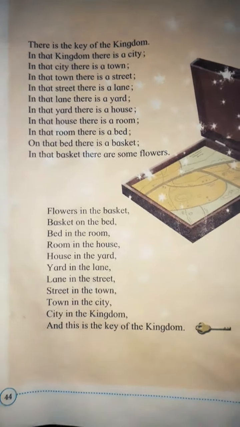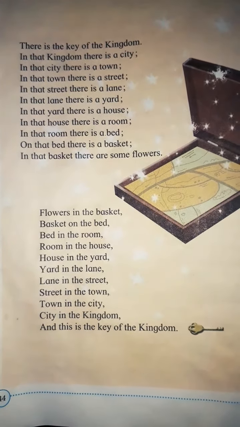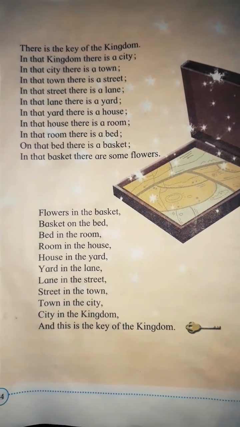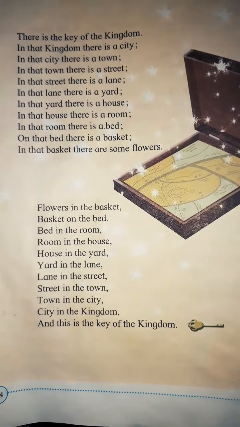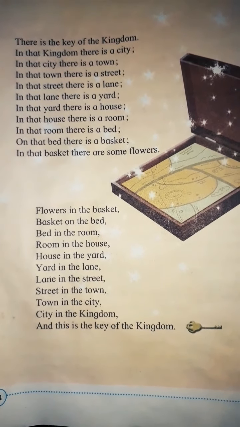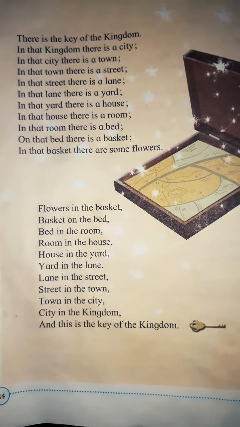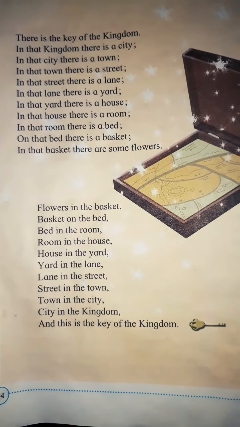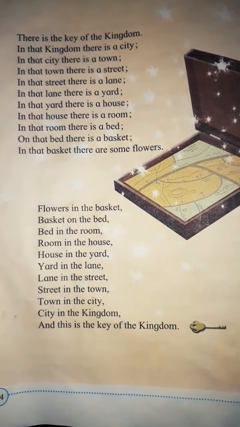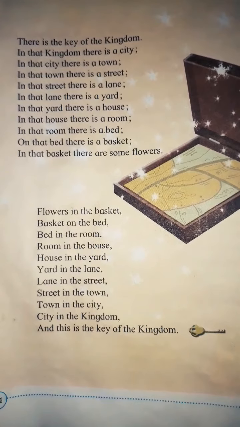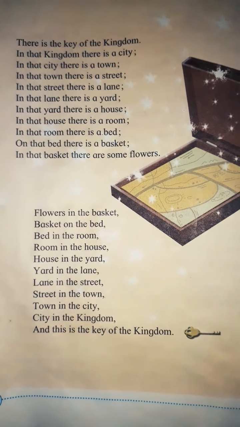Now second paragraph. Flowers in the basket. Basket on the bed. Bed in the room. Room in the house. House in the yard. Yard in the lane. Lane in the street. Street in the town. Town in the city. City in the kingdom. And this is the key of the kingdom.